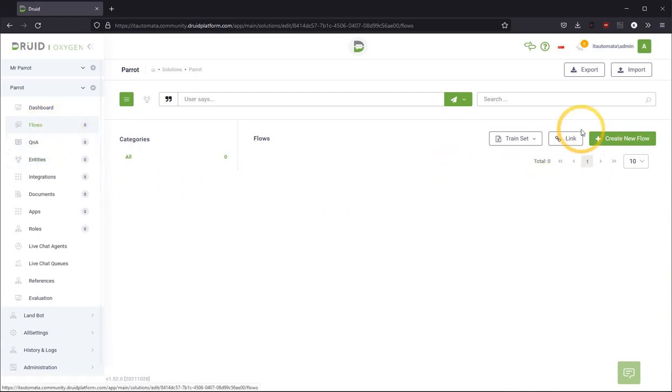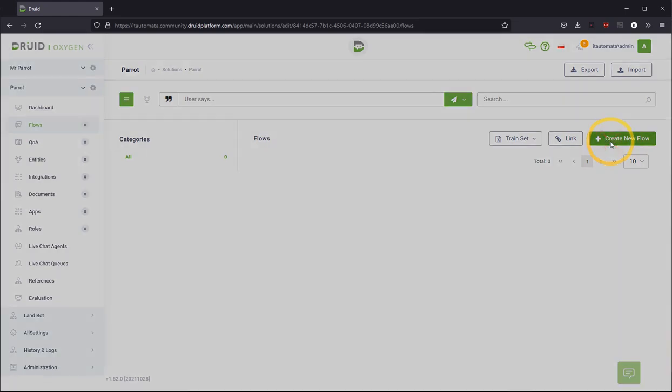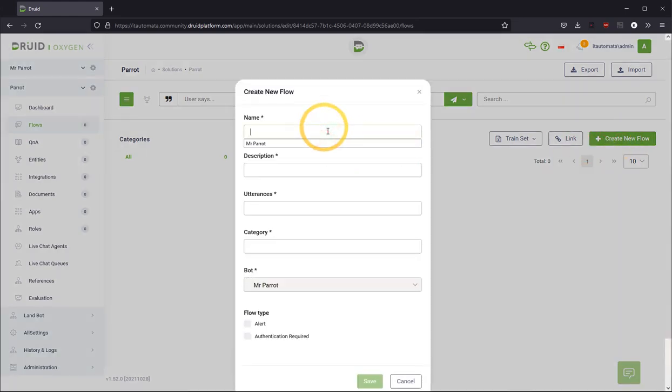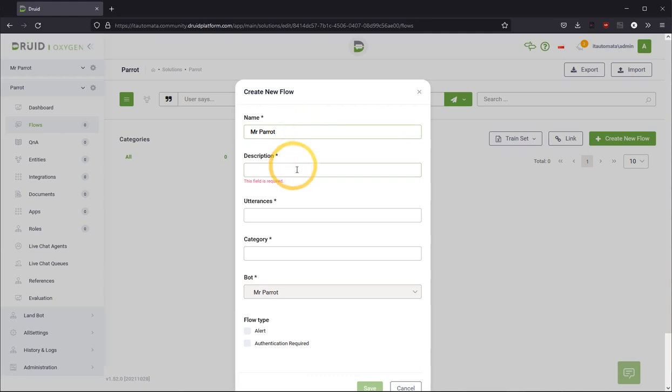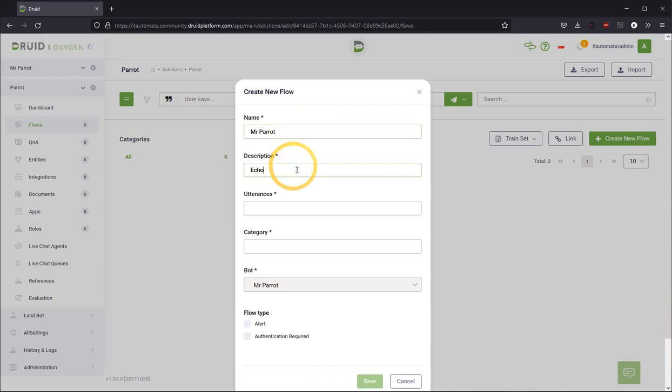And I'm going to flows, then I create new flow, then I have to give a name for the flow. Okay, let's say the flow will have the name Mr. Parrot. Description, let's say echo, and this is the basic name. Let's say echo as well. It's a direct method that can be called, that this flow can be called and recognized.